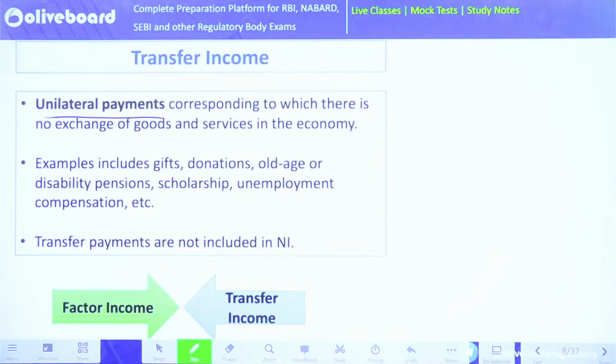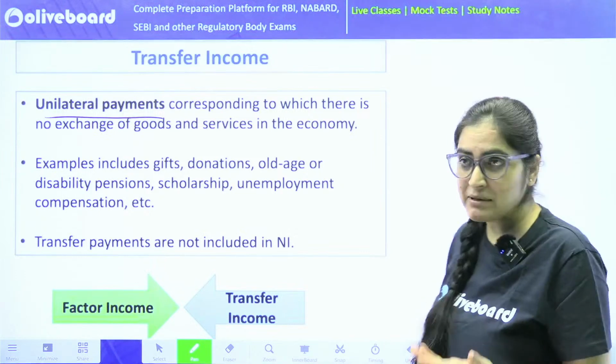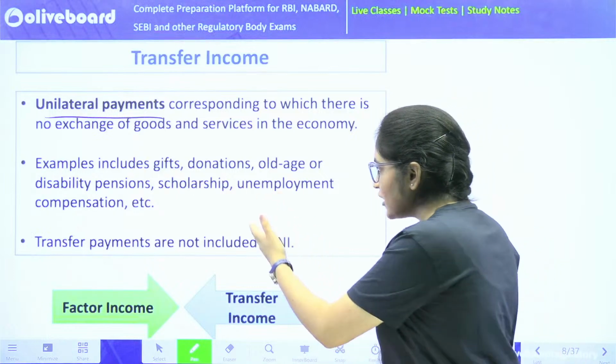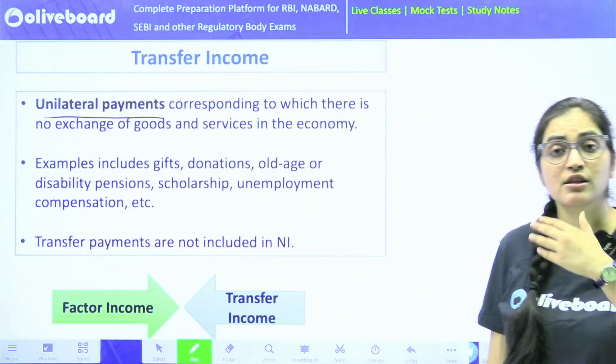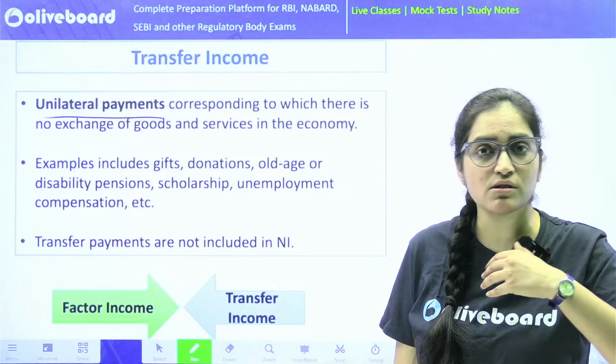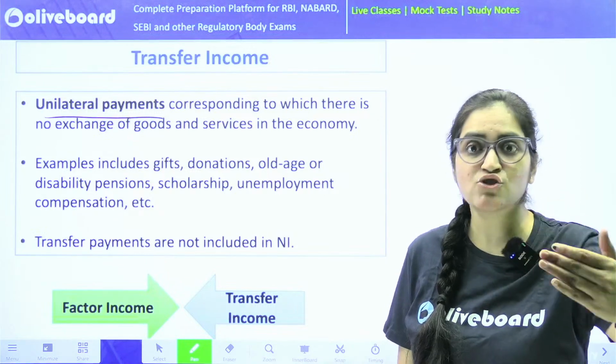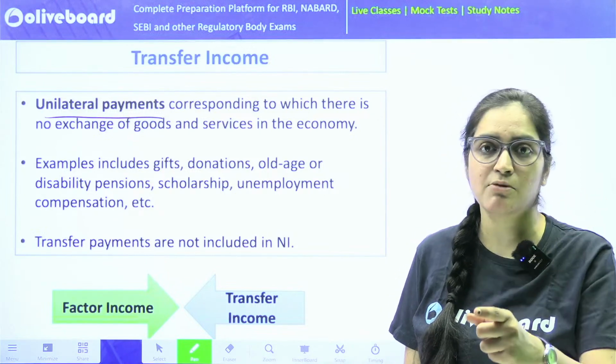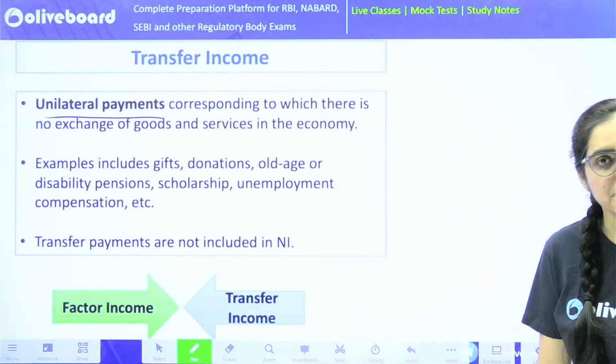Your gifts, the donations, the old age or disability pensions, scholarships, unemployment compensation, here there is no good, there is no service that is being rendered. There is no exchange of goods actually. It's a one-sided payment. That's what we call a unilateral payment.